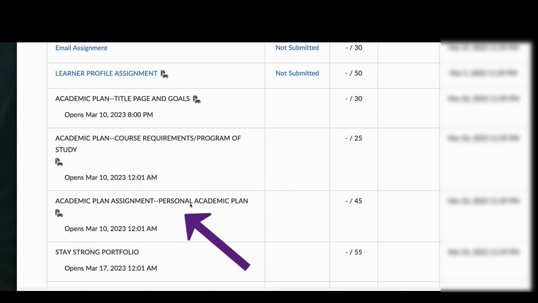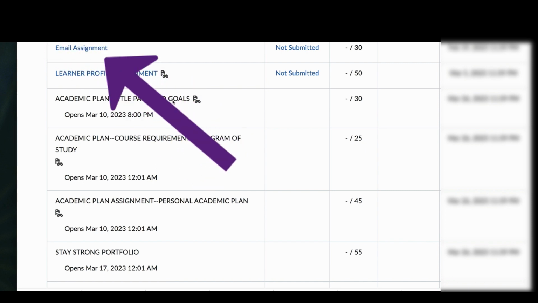Academic plan assignment, personal academic plan. You get a whole 45 points for everything. That's from the title page all the way to your personal academic form with your advisor's signature. So the whole thing needs to be uploaded here. But also, when you have the title page and the goals, just that first little part, I'm giving you points for that. So you want to submit that.